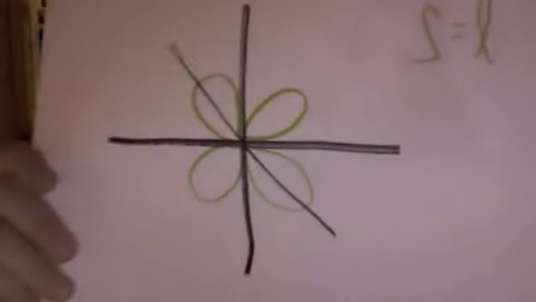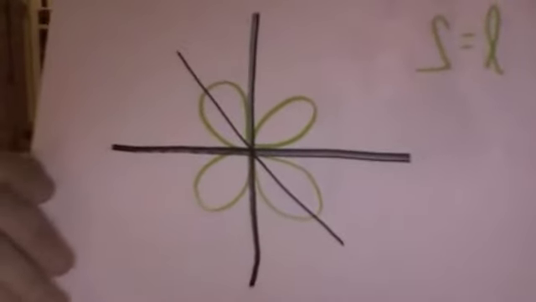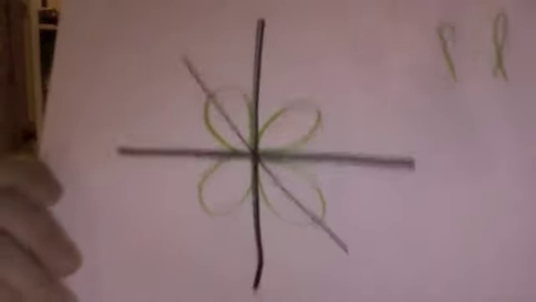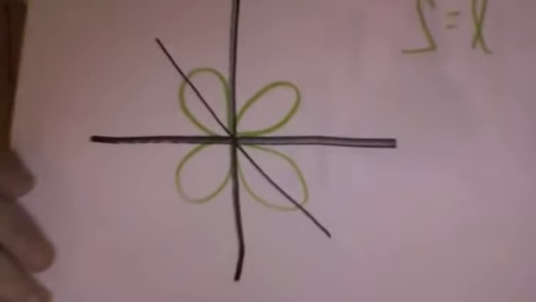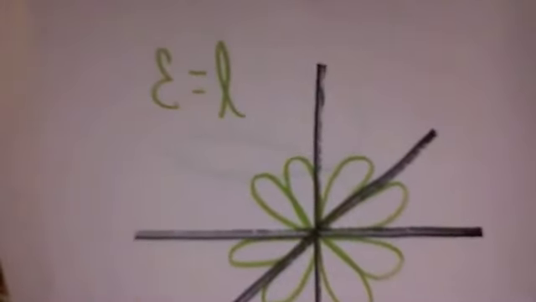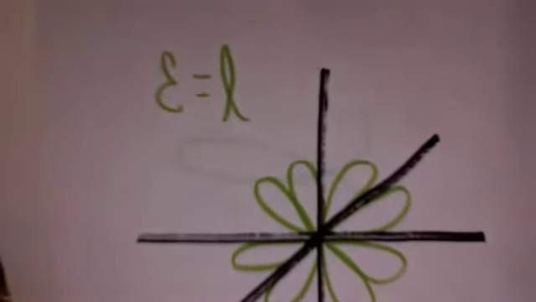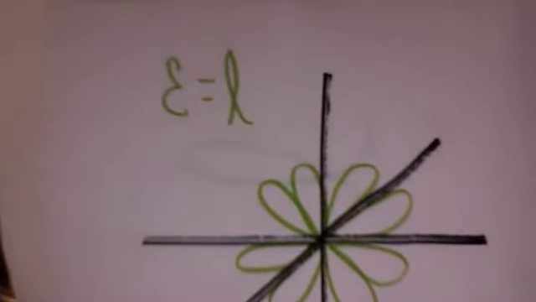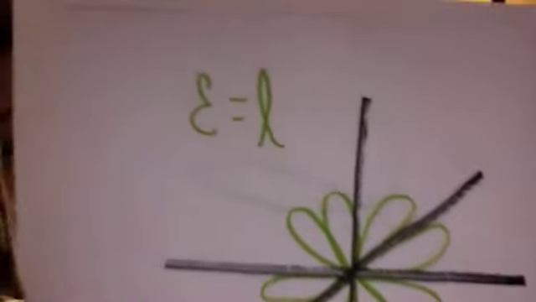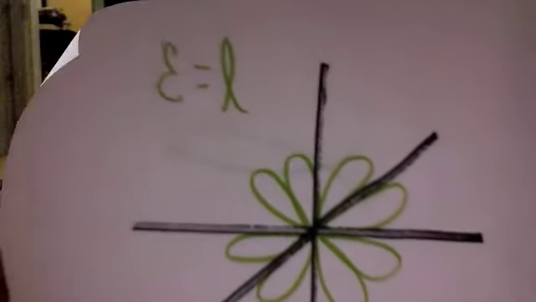This is the third angular momentum quantum number. It is L equals 2. It is a clover shape and is represented by the letter D. This is the fourth angular momentum quantum number. It is L equals 3 and the awkward shape. It is represented by letter F.